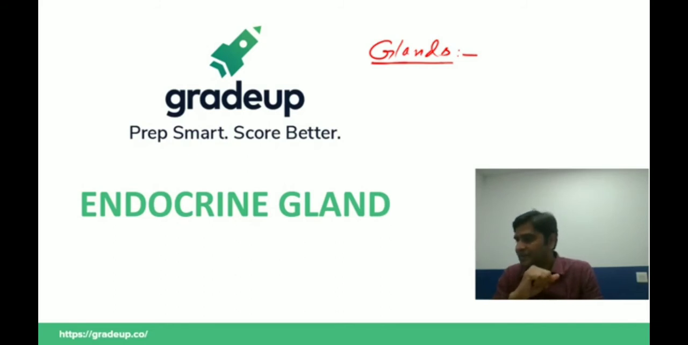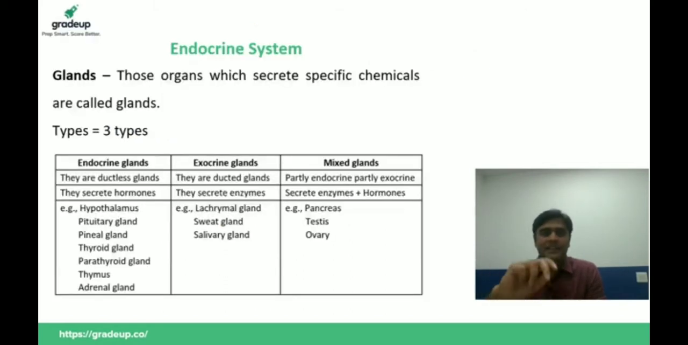Okay? Okay, Ramesh. So not only hormones. We will say those organs which secrete specific chemicals are known as glands. And chemicals may be hormones, enzymes, tears, sweat, or milk. Okay? So this is the very simple and important definition of glands.